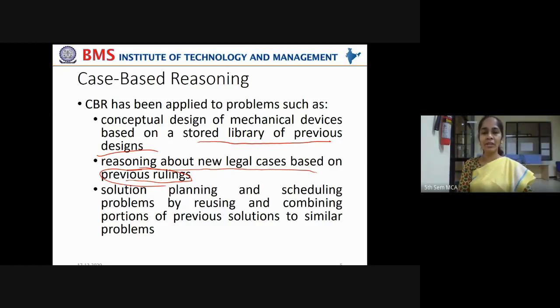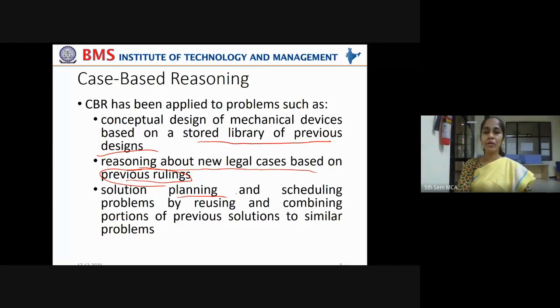What is happening in all these scenarios? For solving the existing problem, they are referring to previous problems with the same features, and whatever the solution there was, they're trying to apply it to the current problem also. Right? This is called case-based reasoning.